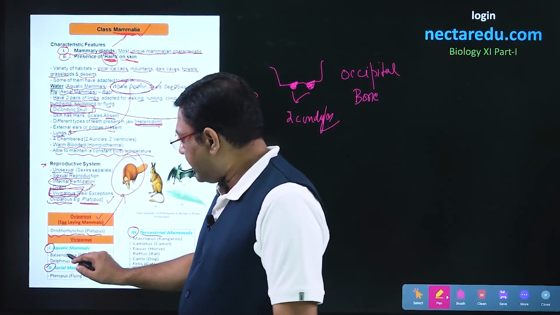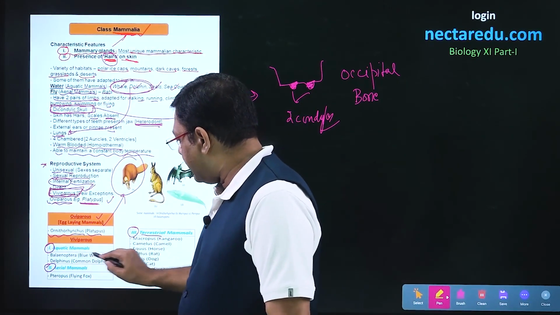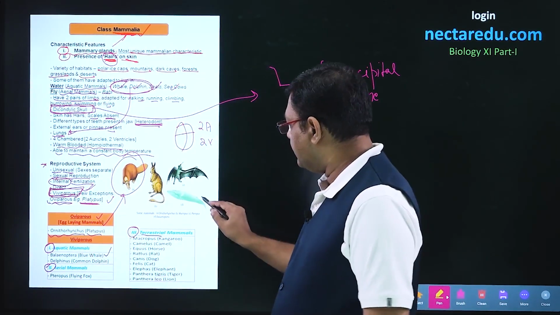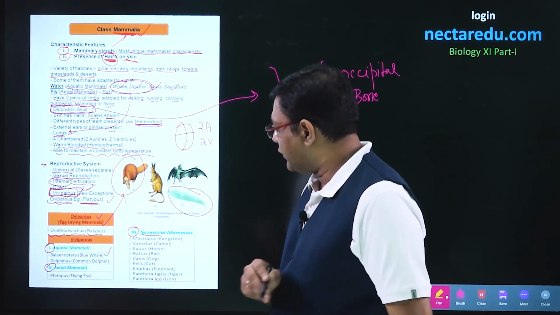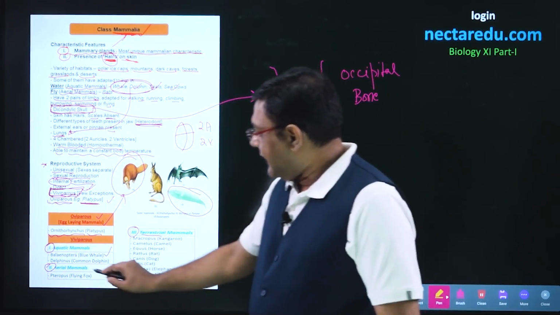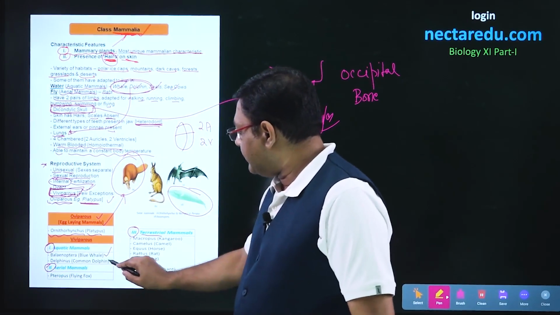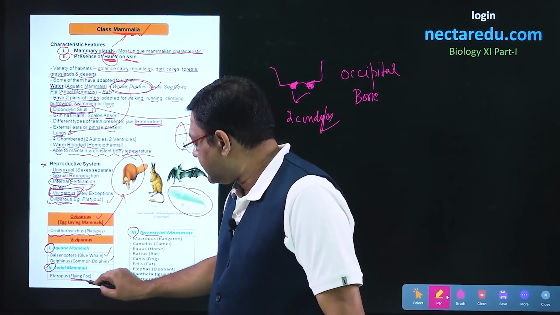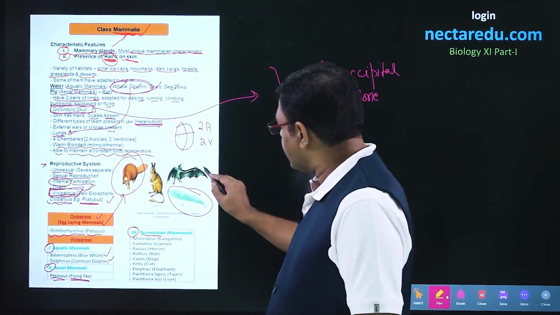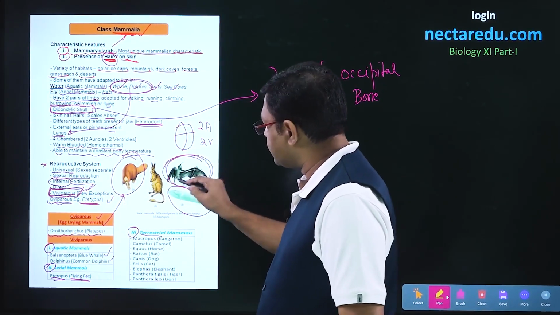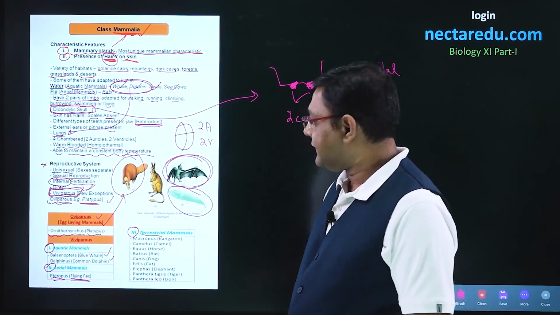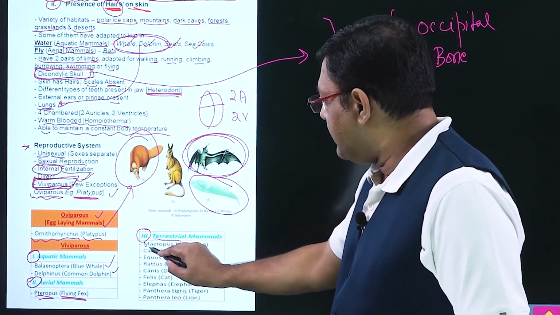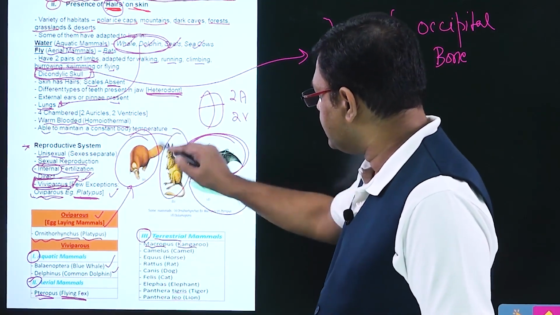Now, an example of aquatic mammals is the Balaenoptera or blue whale. Blue whale or Balaenoptera is shown here. The next is Delphinus or the common dolphin. Aerial mammals, flying fox or Pteropus. This is flying fox or Pteropus shown here. It is a bat. Then there is Macropus, kangaroo, shown here.